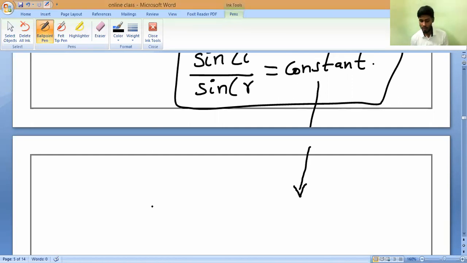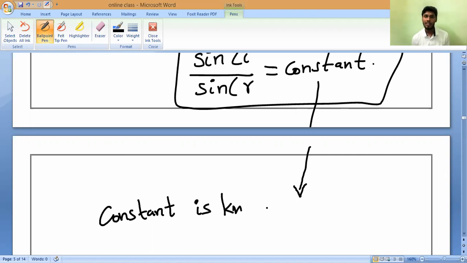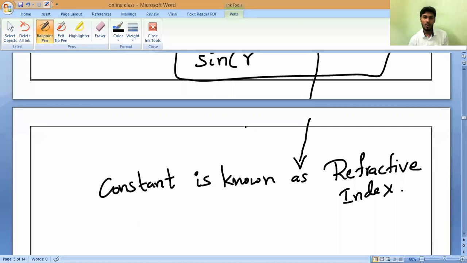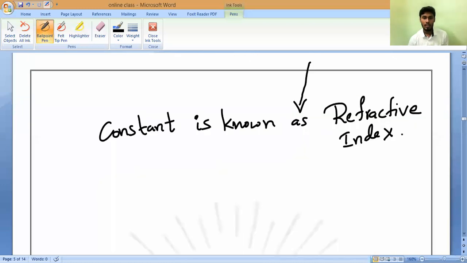Now you may observe this constant. I have already taught you in school classes. This constant is known as the refractive index. All of you should remember. We should call it refractive index. Do you understand? Yes or no? Yes. Refractive index.